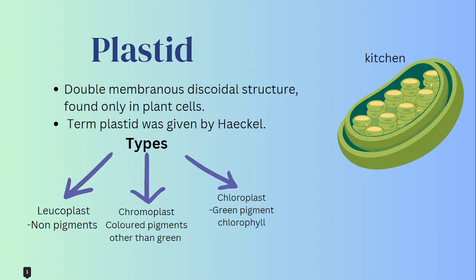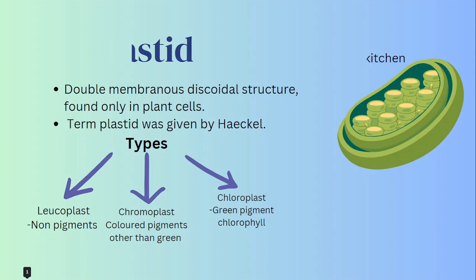Next we have chromoplast, which has colored pigments other than green, and then chloroplast, which has green pigment or chlorophyll present. This is the site of photosynthesis, so it is also called the kitchen of the cell.